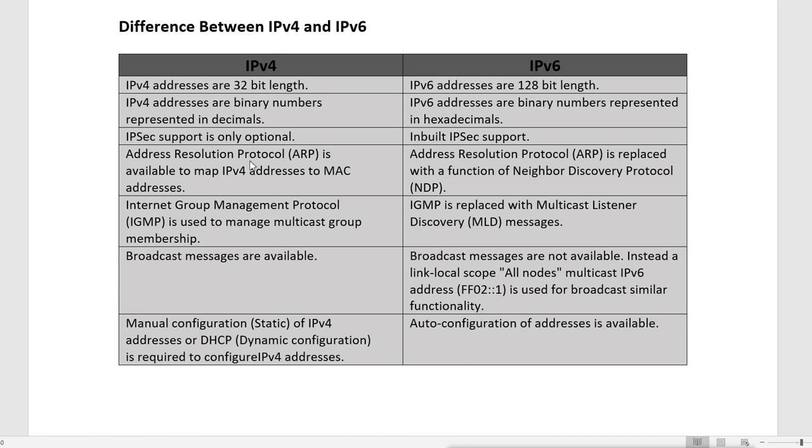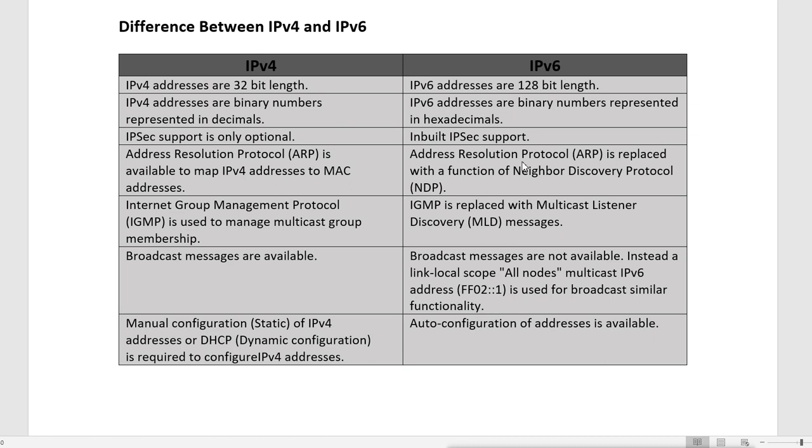Now in IPv6, address resolution protocol is replaced with the functions of neighbor discovery protocol, NDP, because if you remember, in IPv6 by default all the machines in the network get link local addresses. Link local addresses are used to do the communication within the network, within the LAN, within the subnet.